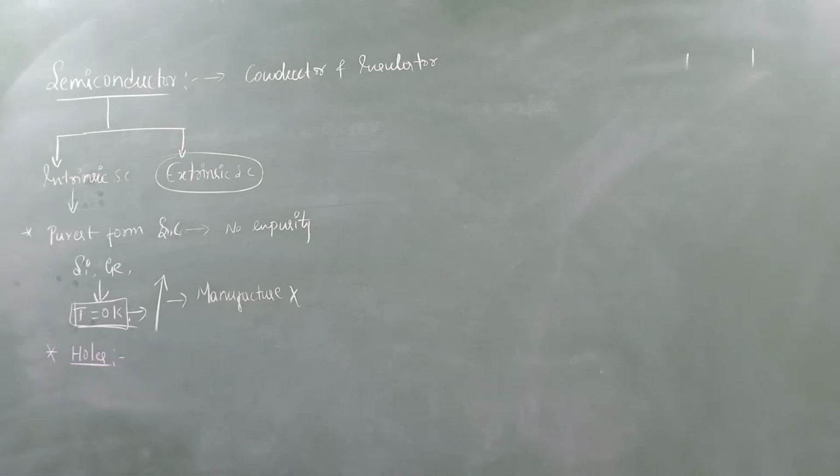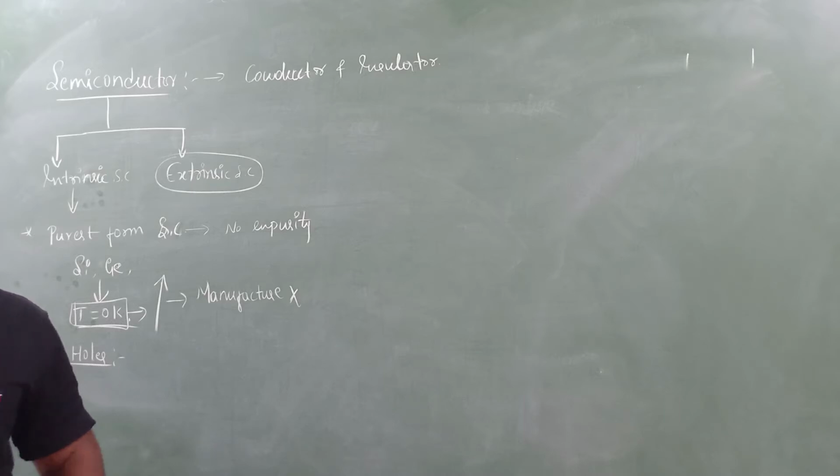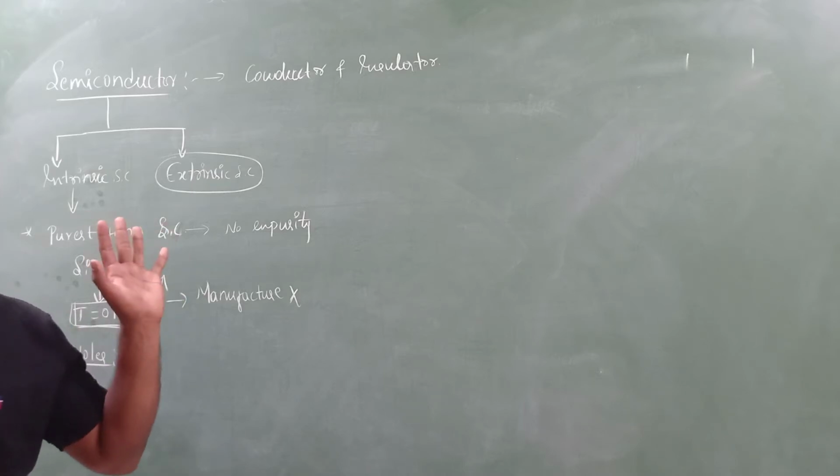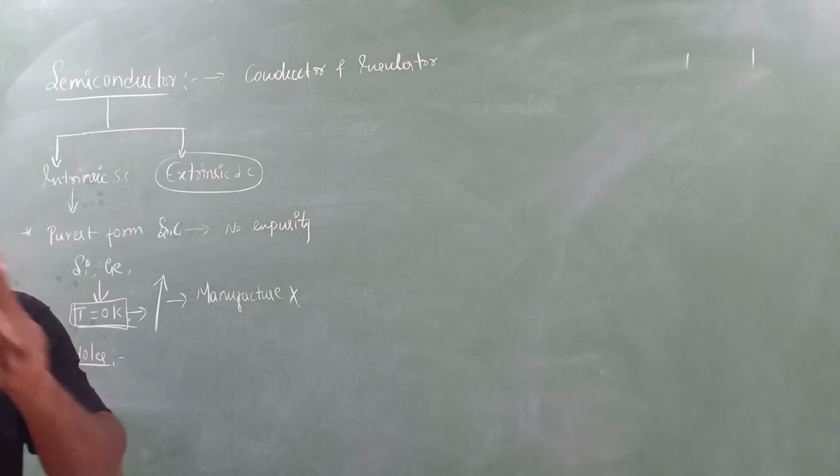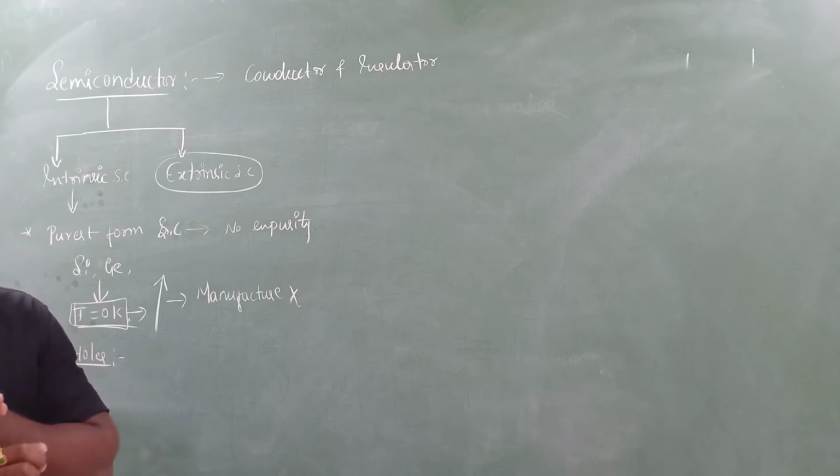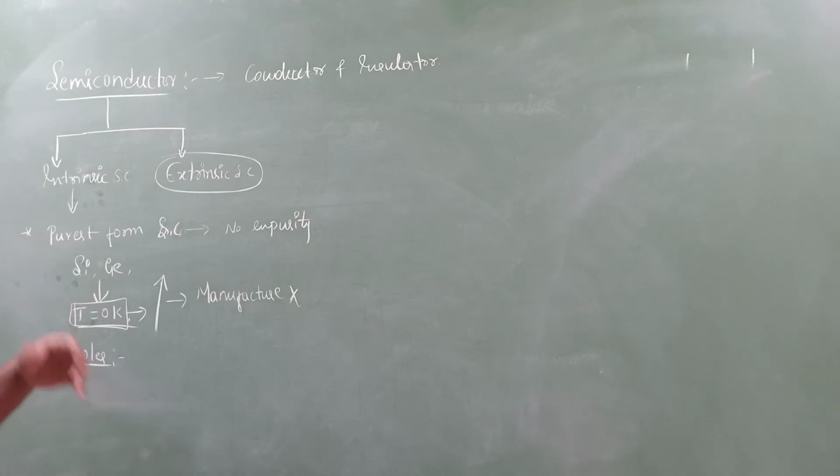In this semiconductor chapter, if you want to understand the entire chapter, you have to learn two important concepts: what are conduction band and valence band, and what are holes and electrons. If you understand that, then everything will be easy, and the rest of the topics you can easily do.